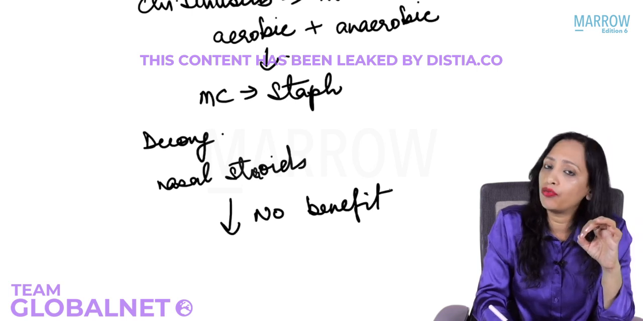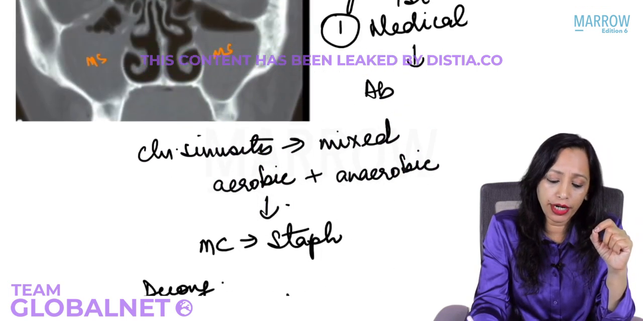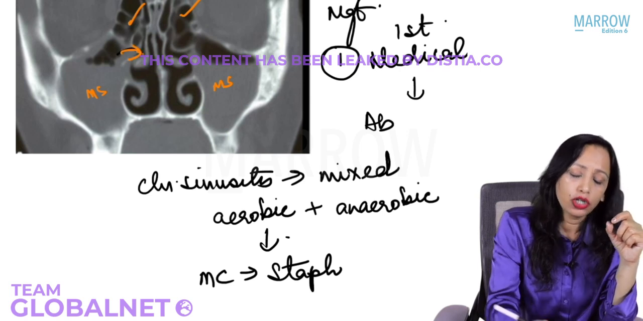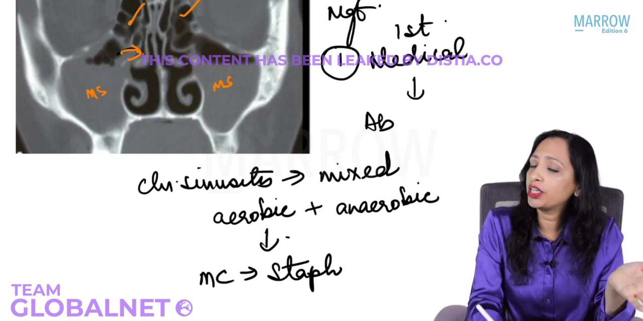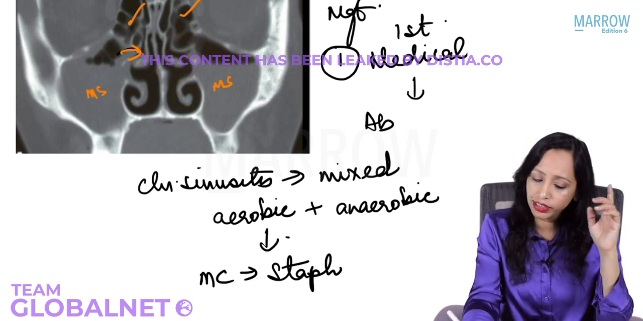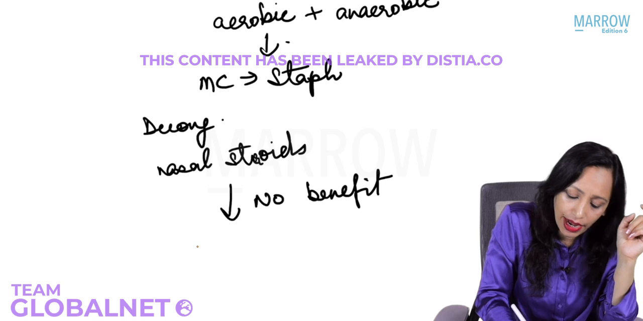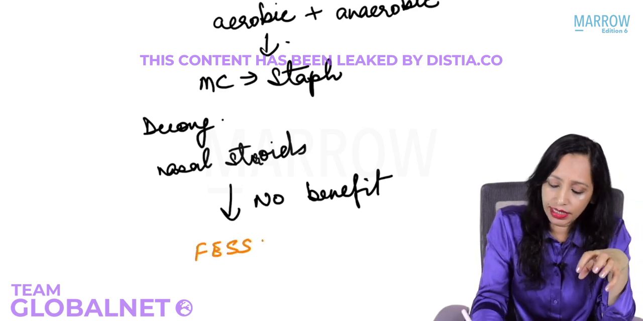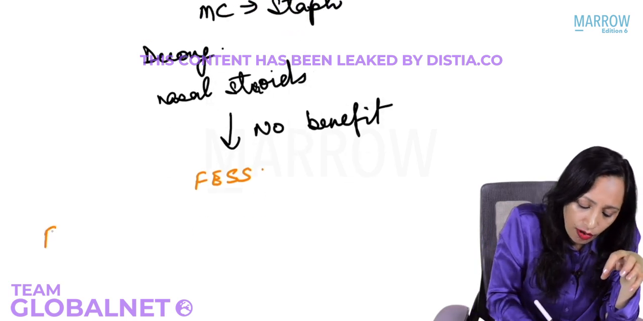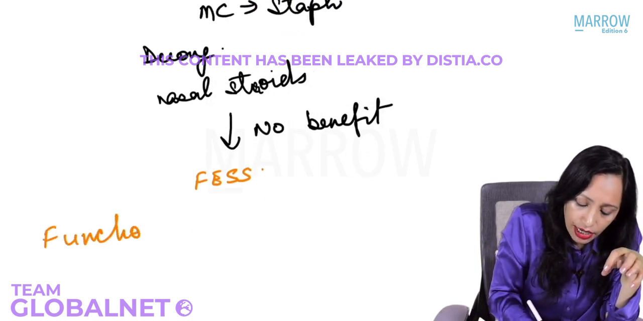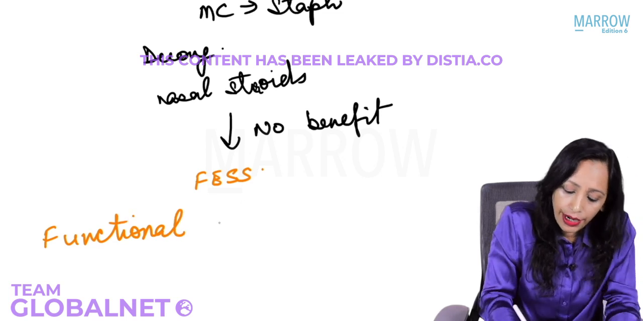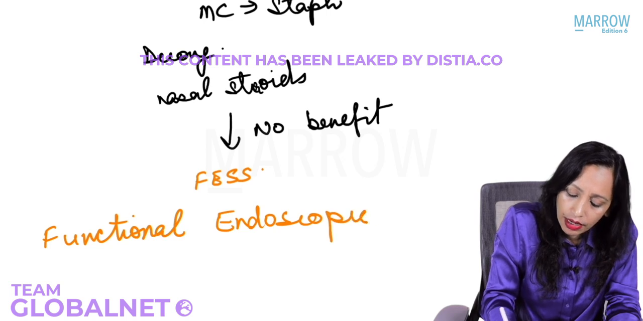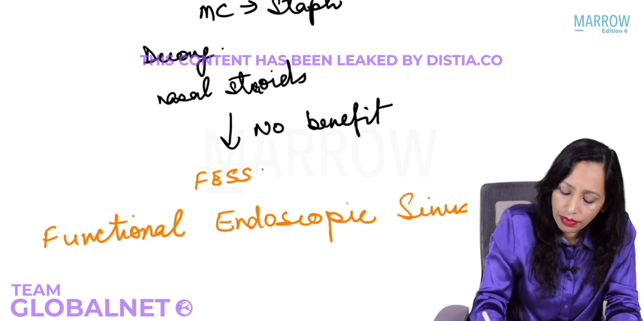Yes. And if the patient does not benefit, if no benefit, then you have to go for opening up the ostiomeatal complex area. Then you need to open this. You will have to open this area so that now the ventilation and drainage of the sinuses will occur. And what is that surgery? Yes, that is FESS. What is FESS? What is the full form of FESS? It is functional endoscopic sinus surgery.